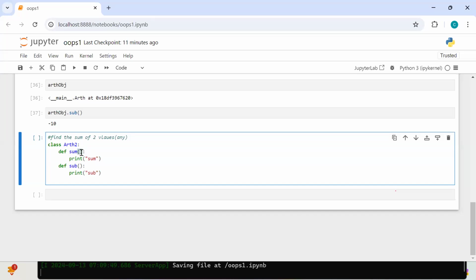Whenever you call this method using an object, how many parameters do you have to pass? One parameter, that is the current class object. Agreed?